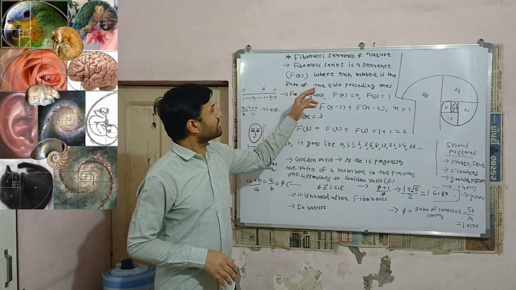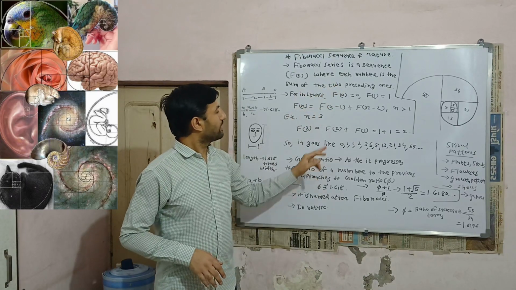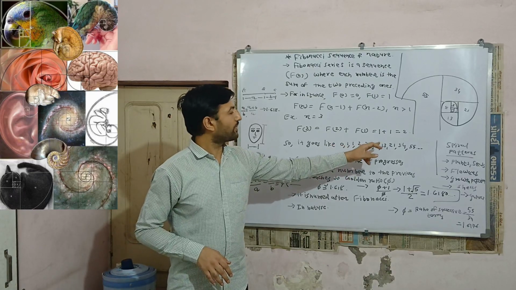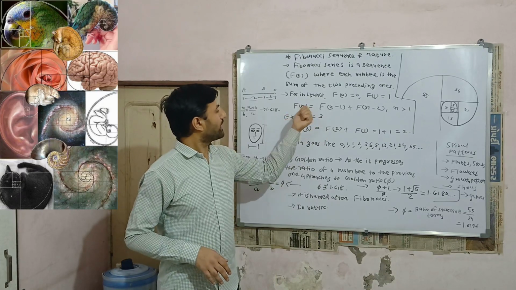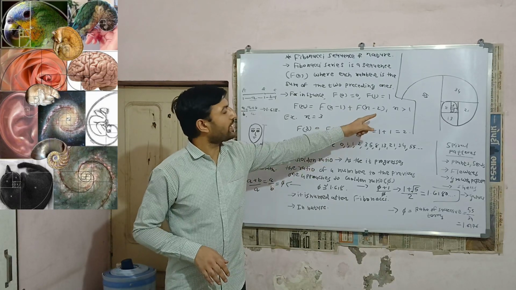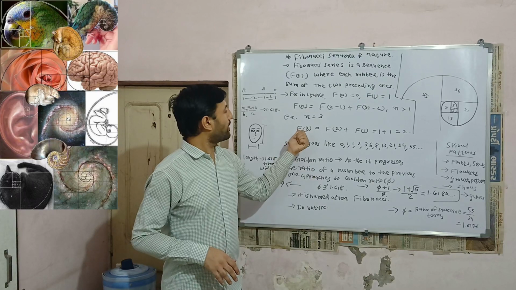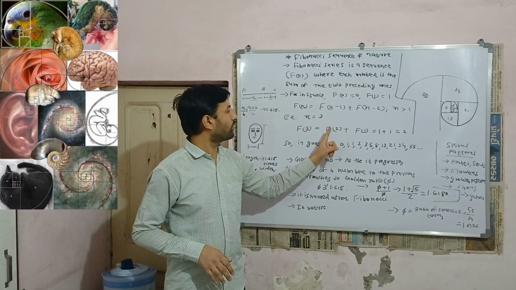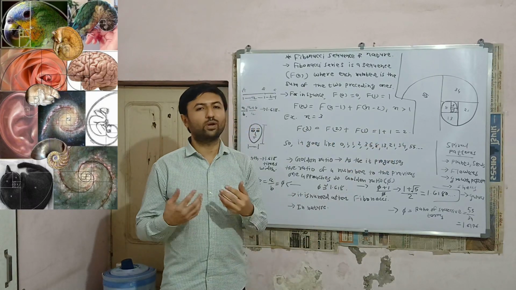So, Fibonacci series is a sequence where each number is the sum of the two preceding ones. In Fibonacci series, that is 0, 1, 1, 2, 3, 5, 8, 13, 21, 34, 55, we can observe this formula, that is f of n is equal to f of n minus 1 plus f of n minus 2, where n is greater than 1. For instance, n is equal to 3, formula becomes f of 3 is equal to f of 2 plus f of 1. Here f of 1 is 1 and f of 2 is also 1. So we will have f of 3 is equal to 2. So this is how formula works.